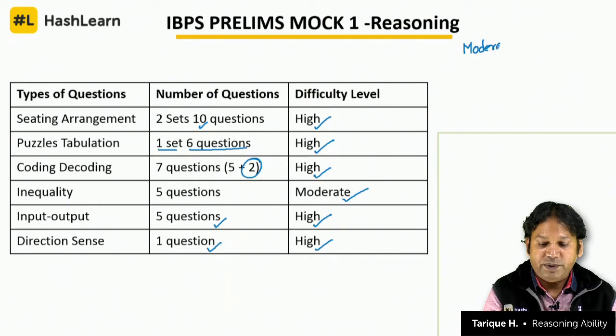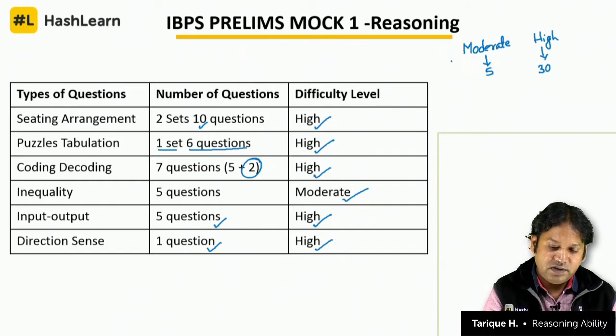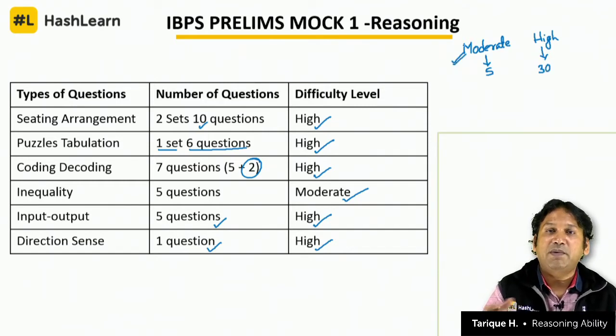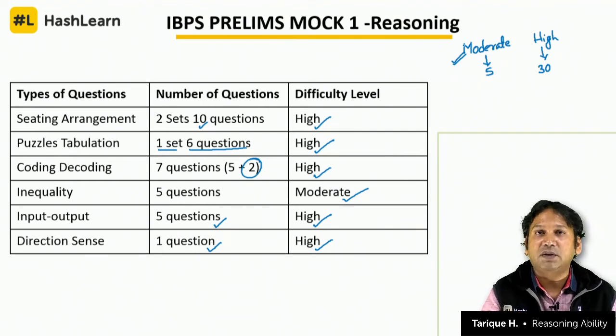The inequality questions that were there, that we can say were moderate difficulty level, and then high difficulty. 30 questions were there in the paper. So what should be your ideal strategy? Always you can go quickly, skip, go to inequality, search for syllogism, complete them first. Finish off the 5 questions in 2 minutes to 3 minutes itself. So you have 5 marks in your kitty.